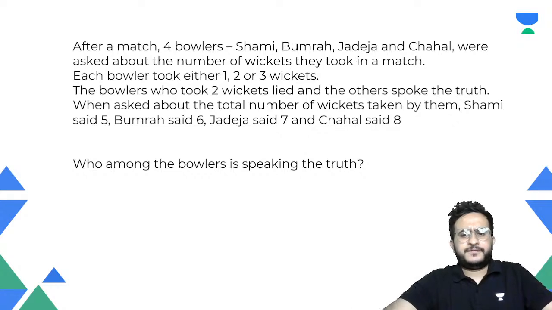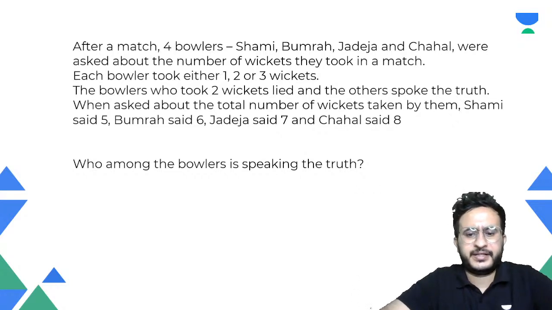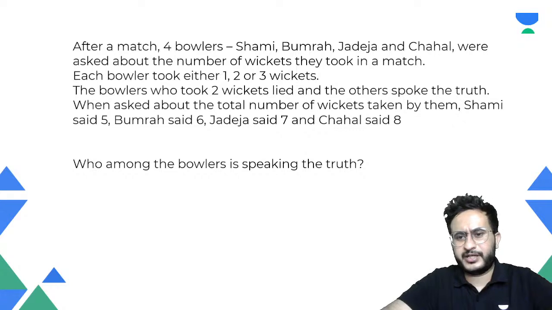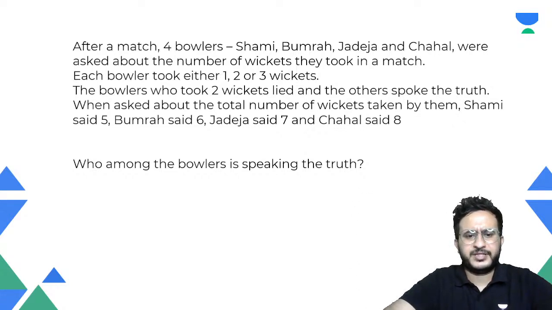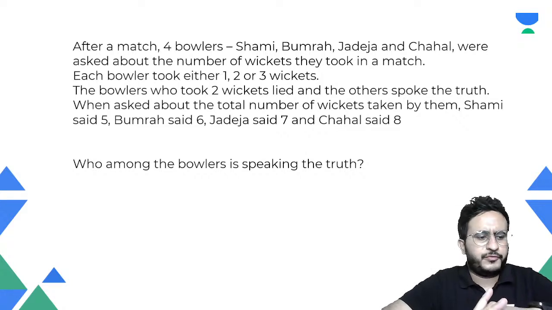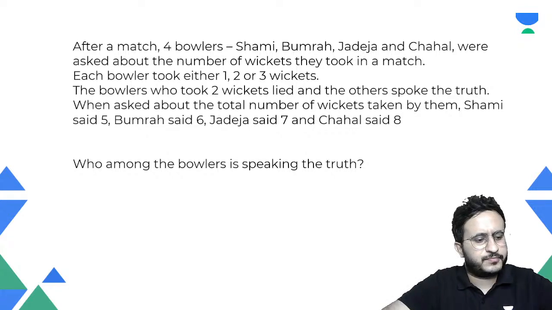See, if I have to detect someone, if I have to tell whether this person is speaking the truth or lying, I should have some prior information. Unless I have that prior information, I cannot tell that. Okay, so we need some information from our end. So we have to find who is speaking the truth.